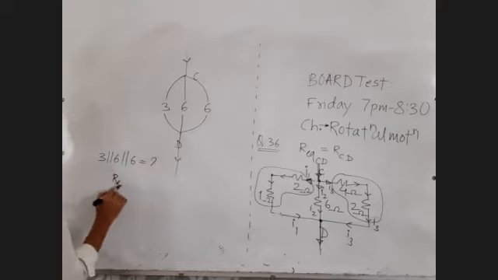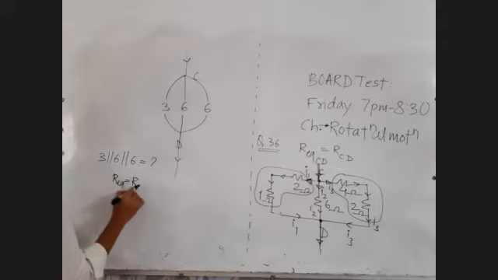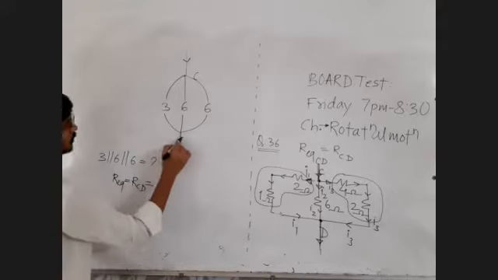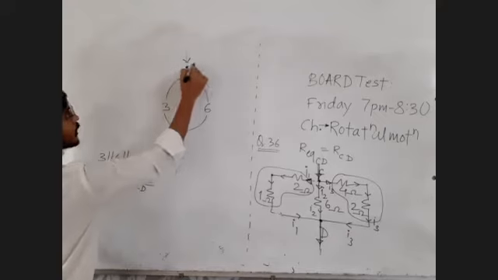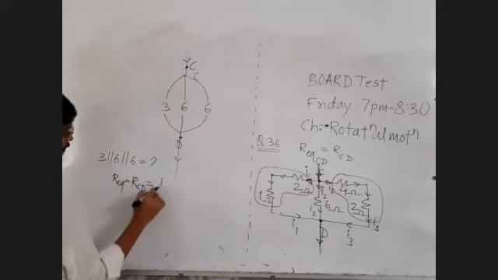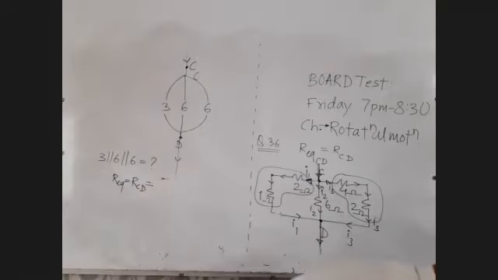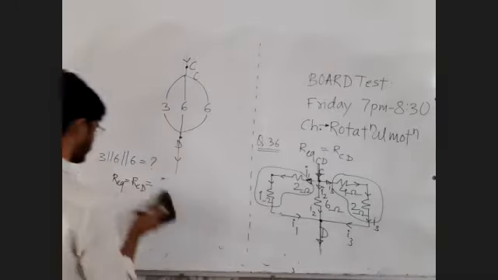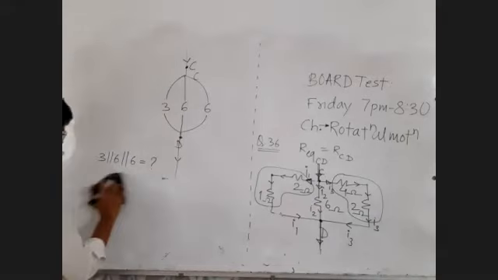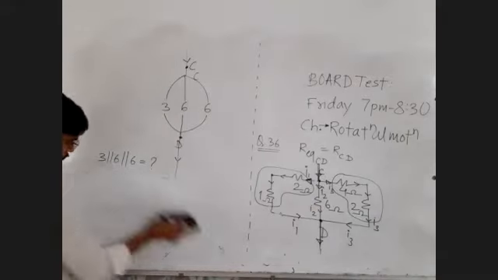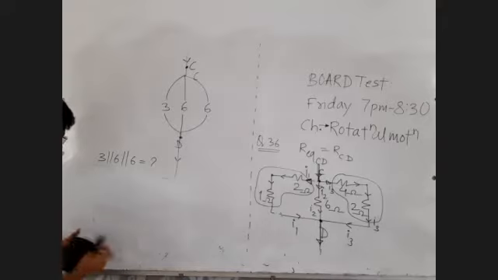So equivalent resistance, which is equal to resistance between point C and D, this is point D, this is point C, will be equal to, or rather 1 upon R equivalent is equal to, it's a parallel combination. So we shall write 1 upon R equivalent.